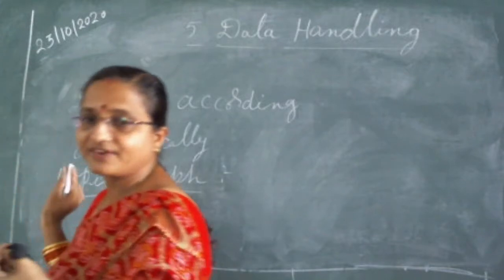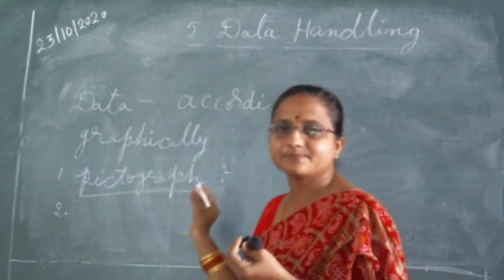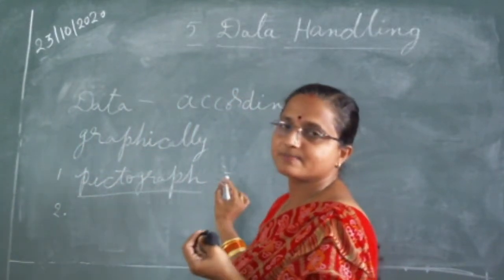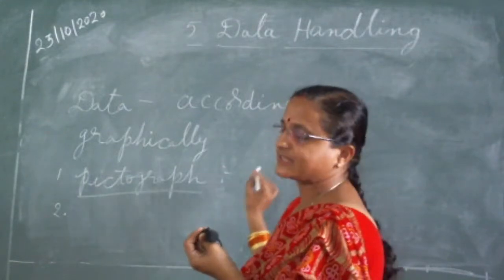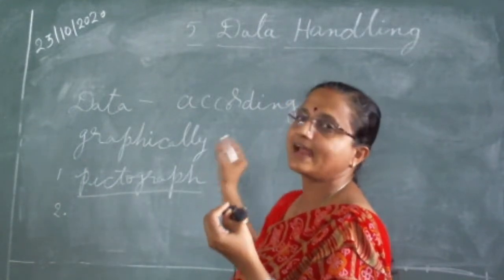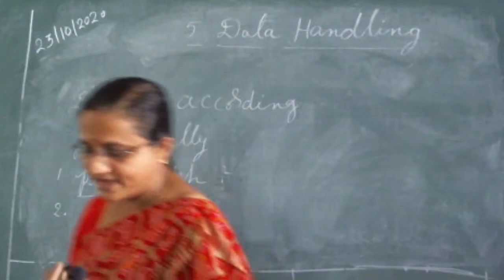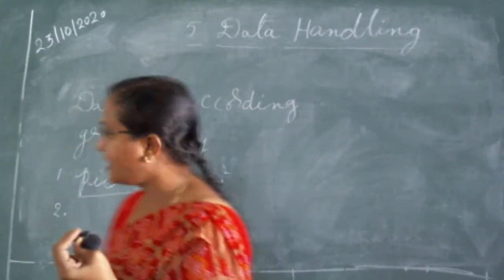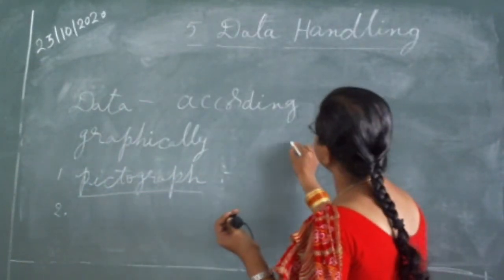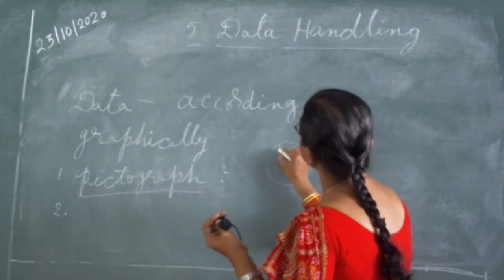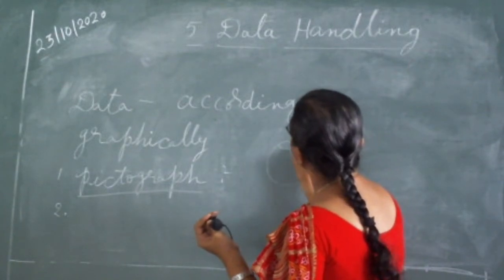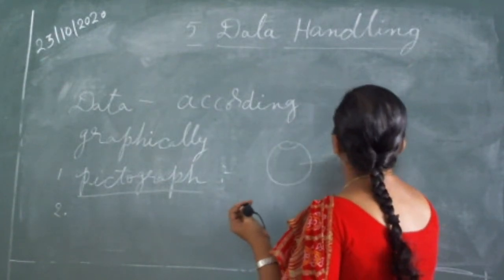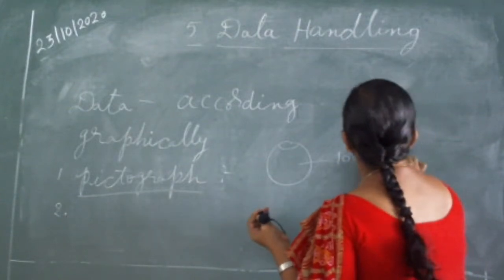Pictorial representation of data using symbols. By using the pictures or symbols, we are representing the data in a pictograph. For example, see here is a ball. What I told you, that one ball represents 100 students, 100 cars.